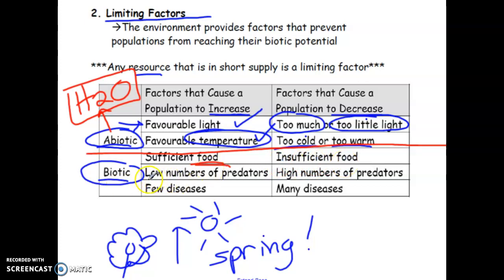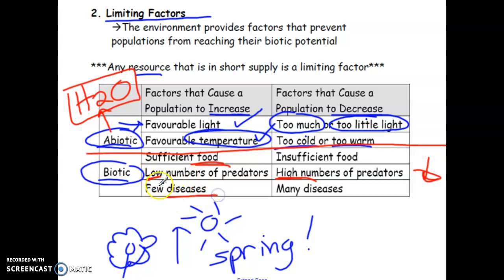Predators. If you have a small number of predators, there's not as many things eating that population, so they can grow. If you have a lot of predators, obviously the population would decline because you have more things that are consuming it. Okay? So if there's a lot of predators around, you're not really going to see a lot of baby bunnies being born because the predators are most likely going to be consuming the rabbits, right? Whereas the opposite is true if there are low numbers.